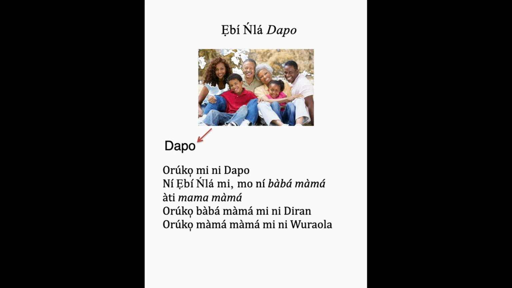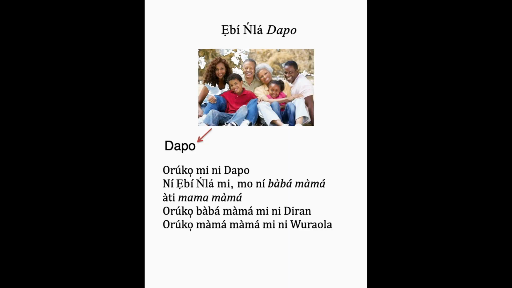But Dapo here is talking about members of his extended family, specifically grandparents on his mother's side. So it's basically his mom's parents. That's what he's doing here. If you're going to switch it around, if you want to talk about his father's parents, it's just going to be Baba Baba àti Mama Baba. So father of my father and then mother of my father.